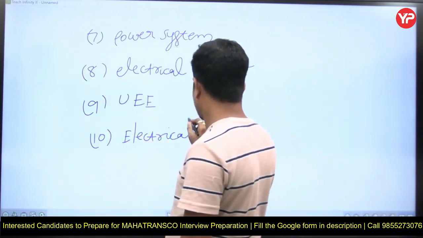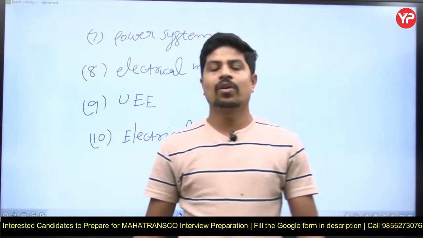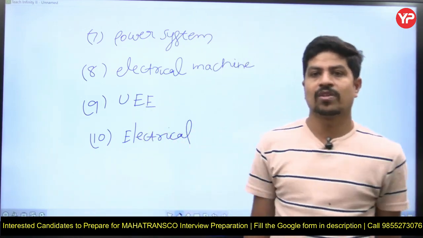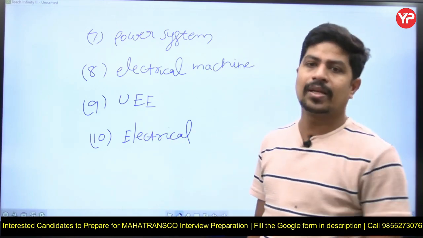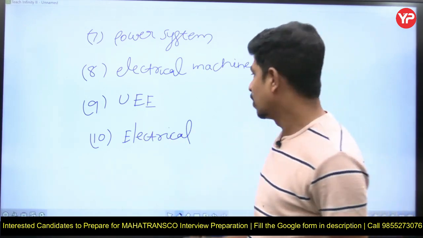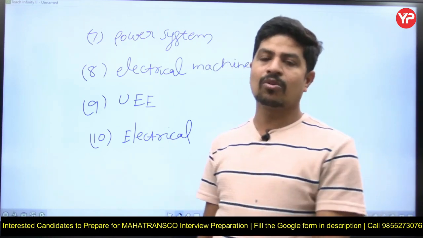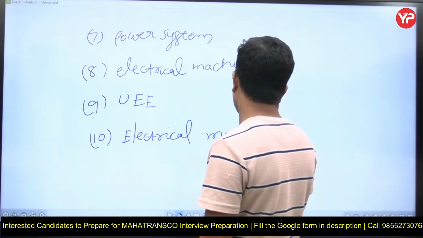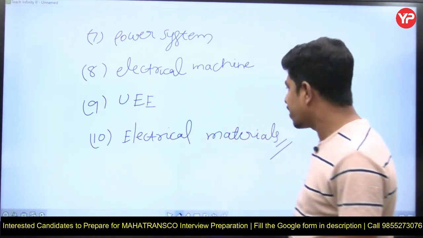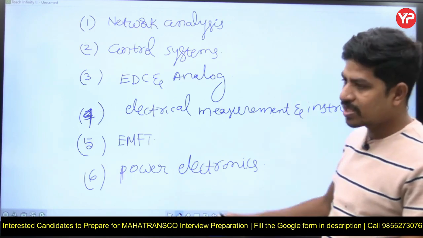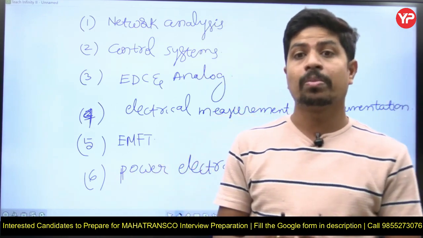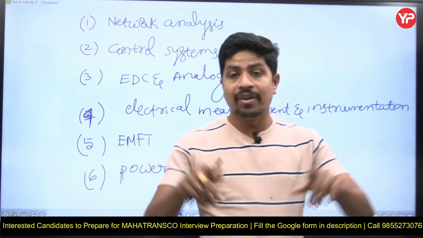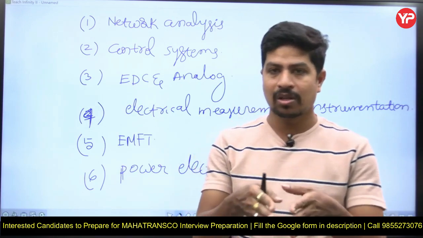Then the next one is electrical materials. Don't go too much in depth on this one also. They will clearly ask what is the dielectric strength of so and so material at NTP. This was asked in the previous 2017 electrical paper: what is the dielectric strength of air at NTP? It is 30 kV per centimeter peak value or 21.1 kV per centimeter RMS value. So these kinds of things, electrical materials. Some miscellaneous questions can also be asked, but these are the basic subjects which you have to prepare definitely for your MahaTransco examination. And I told you, you must cover all topics, but not in depth. The depth is not required.